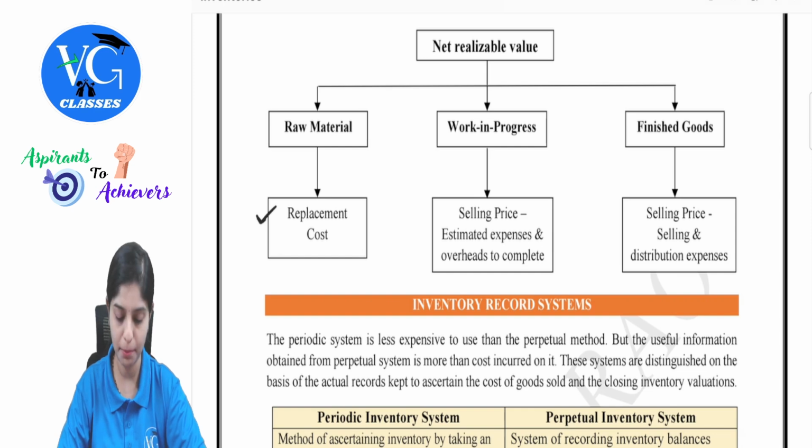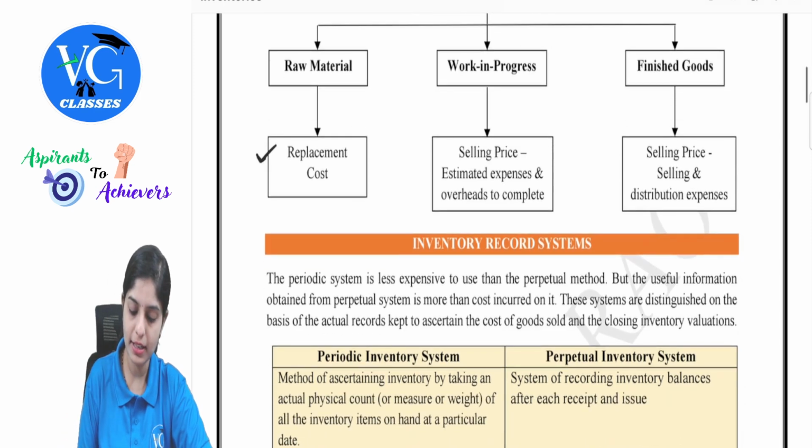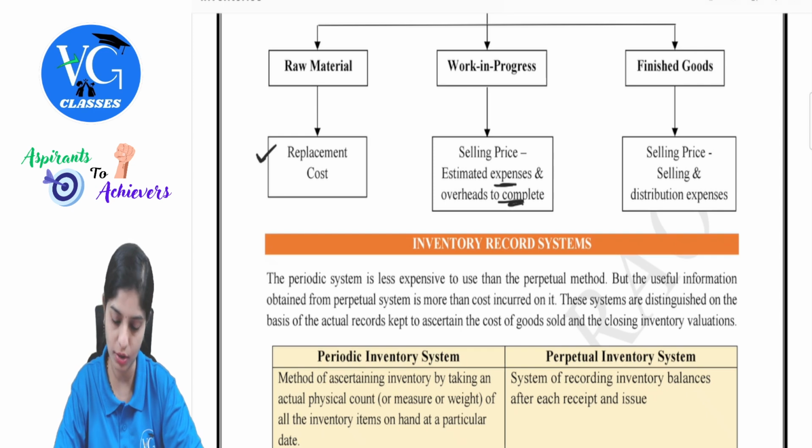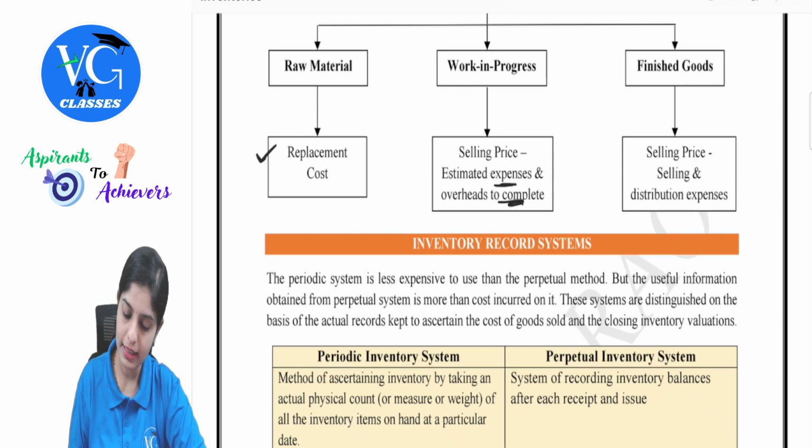And then work in progress, selling price minus estimated expenses and overheads to complete. This all works on the estimation basis because we are just predicting what could be the probability of incurring such costs. And then for finished goods, it is selling price minus selling and distribution expense.